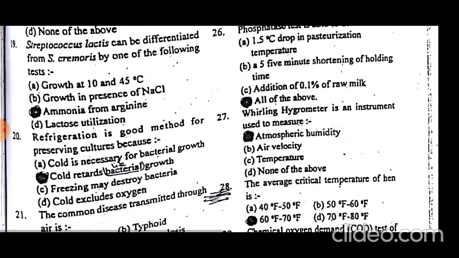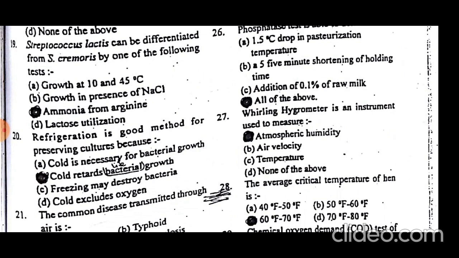Streptococcus lactis can be differentiated from Streptococcus cremoris by ammonia from arginine. Ammonia is converted into urea in the urea cycle, and arginine is required for that. Arginine helps in converting ammonia to urea. It is linked with the differentiation of Streptococcus lactis from Streptococcus cremoris.